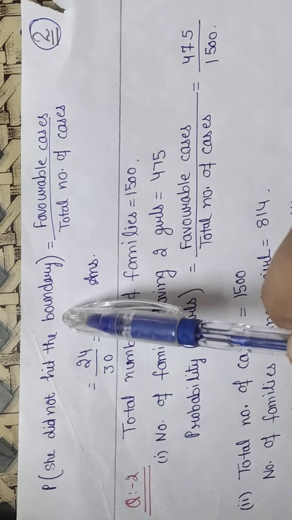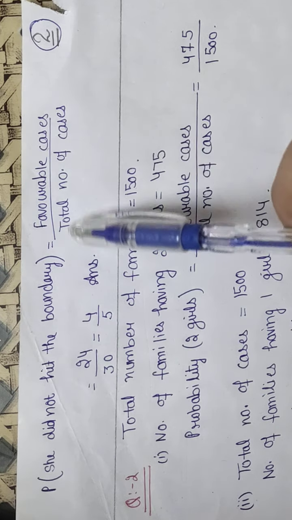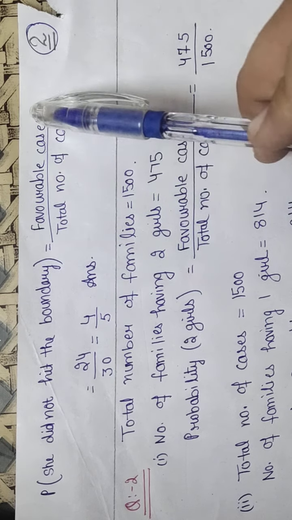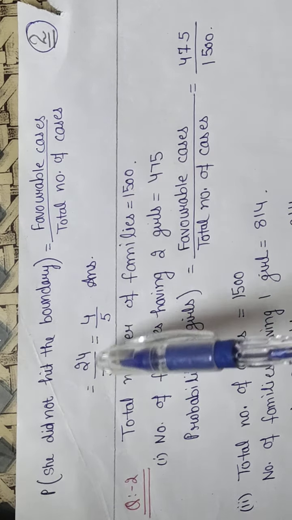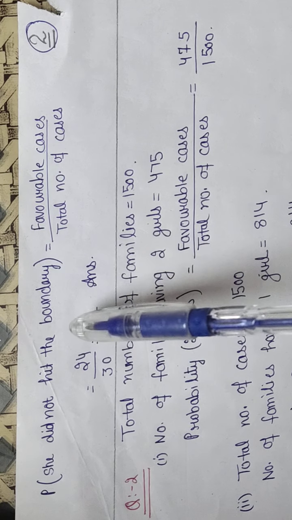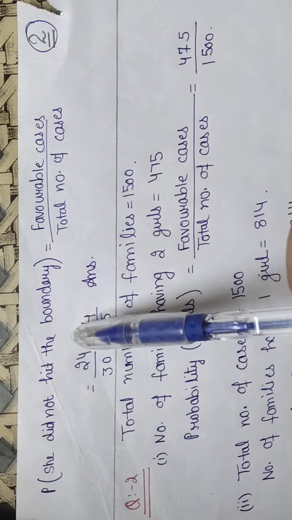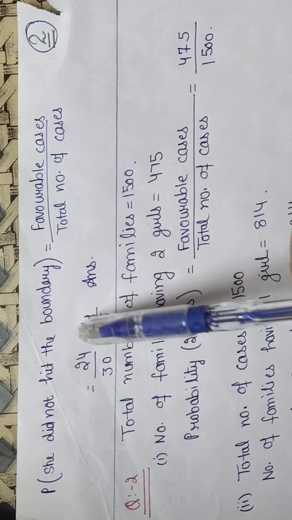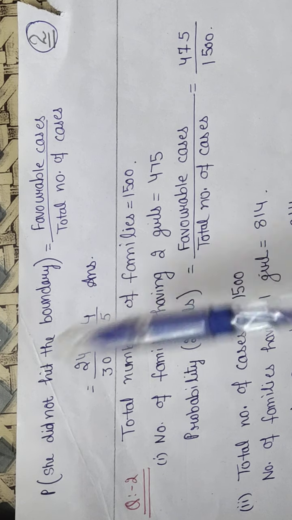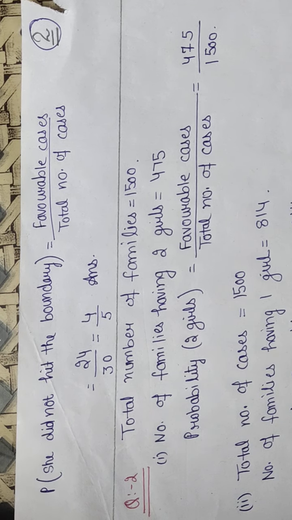Probability she did not hit the boundary is equal to favorable cases divided by total number of cases. Favorable cases are 24, total number of cases are 30. So it comes on the table of 6: 6 4s are 24, 6 5s are 30. So 4 by 5. See, your answer is less than 1, so that means your answer is correct.